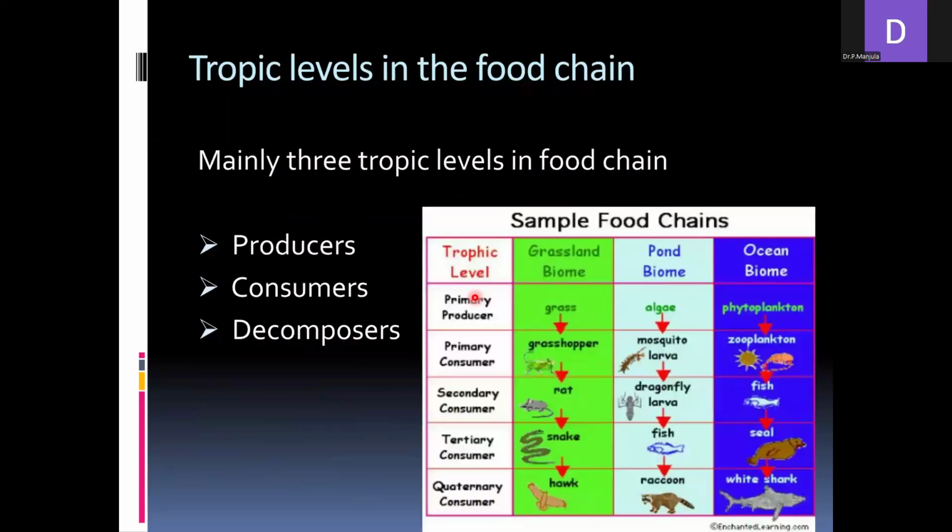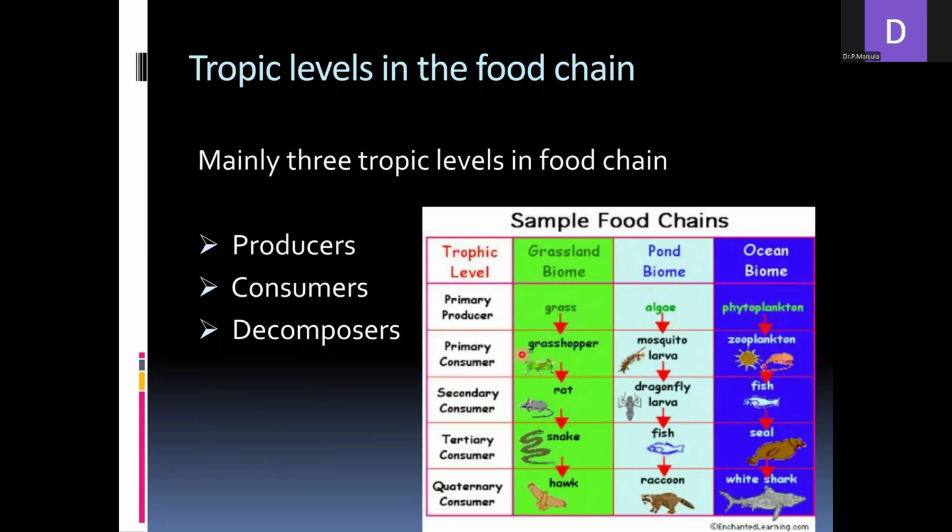Now, the trophic levels in the food chain. Mainly three trophic levels are observed: the producers, consumers, and decomposers. The trophic levels differ across ecosystems, namely the grassland, pond, and ocean. In the grassland, the primary producer is the grass, whereas in the pond it is the algae, mainly chlorophyll-containing members, and in the ocean it is the phytoplankton. They come under the primary producers.